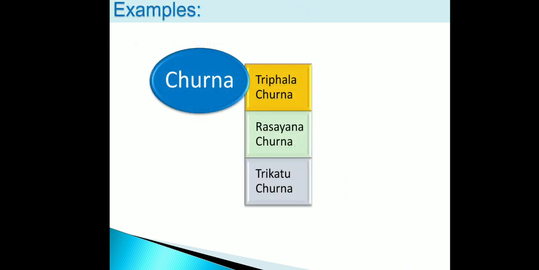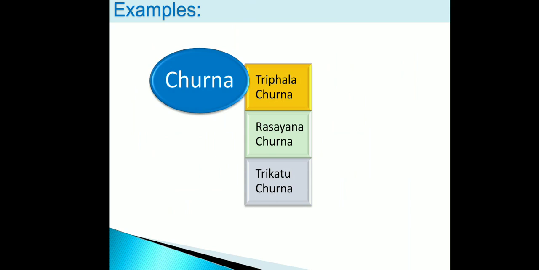Now here are examples of Churna. First example is Triphala Churna. Triphala Churna contains equal parts of Amla, Baheda and Harde. Triphala Churna in Ayurveda is mainly recommended for the treatment of piles as well as for rasayana effects. Second one is Rasayana Churna. Rasayana Churna is composed of equal parts of Giloy, Gokhru and Amla. It is mainly used for immunomodulatory purpose.